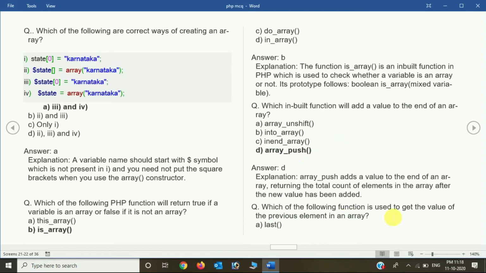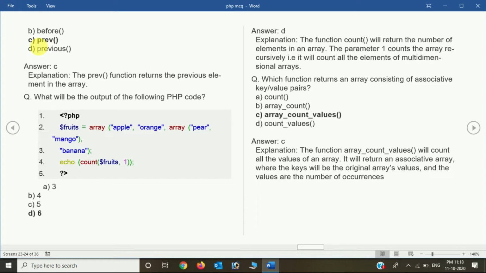Now which of the following functions is used to get the value of the previous element in an array? That is prev, the function that we can use for previous values in PHP, and the output of this code is option D, that is 6. Now which function returns an array consisting of associative key value pairs? array_count_values is the right answer. Why? The function array_count_values will count all the values of an array. Suppose you want to calculate the values of an array, it can be done easily with array_count_values.